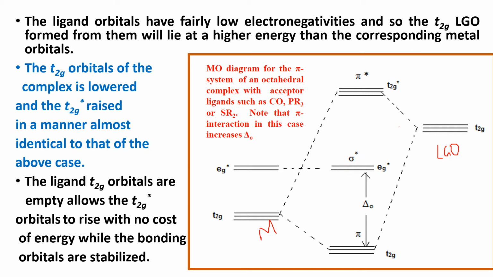Therefore, the T2g star level is raised to higher energy with no cost of energy while the bonding orbitals are stabilized.